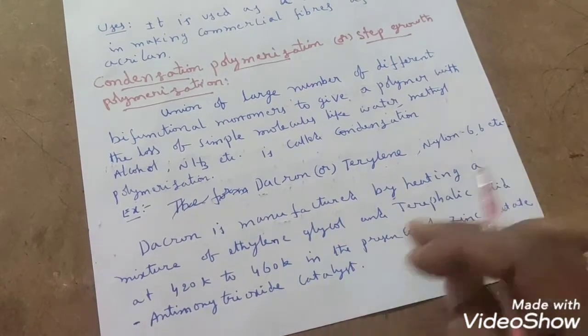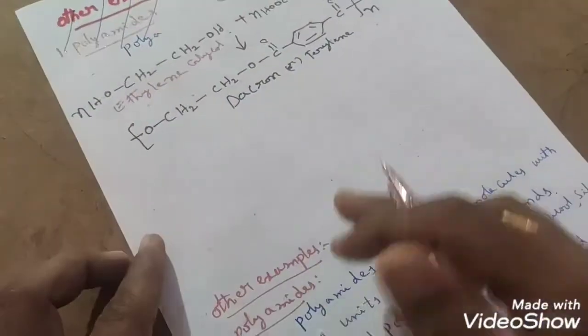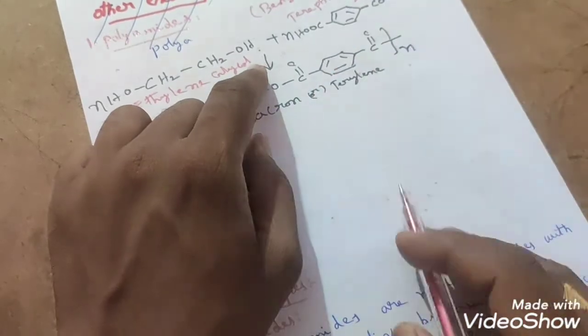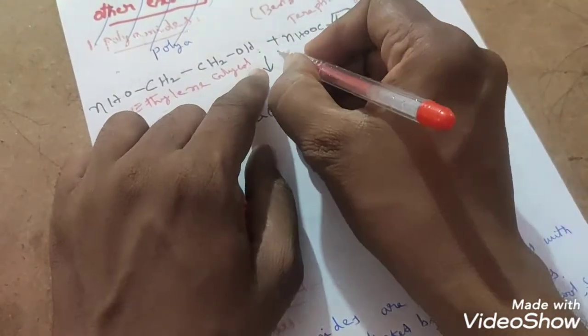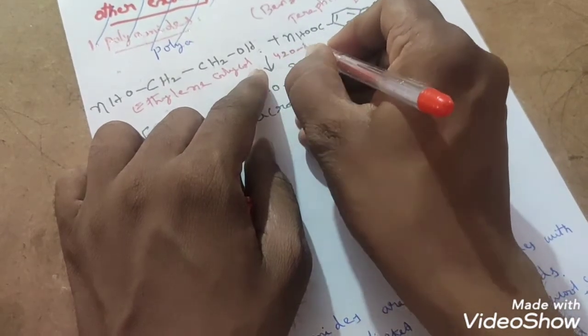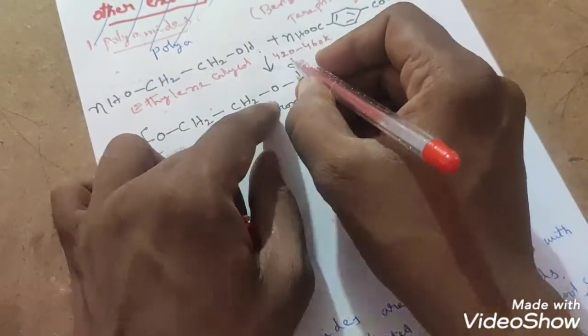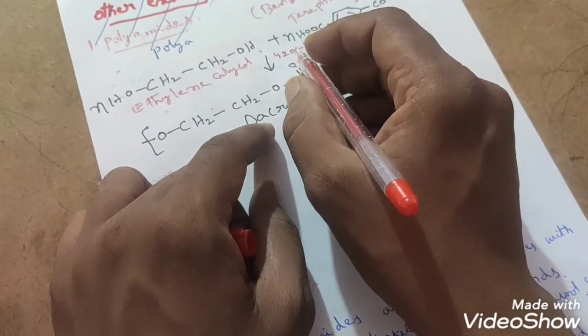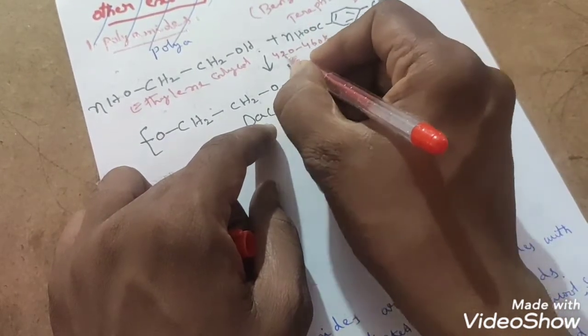Zinc acetate and antimony trioxide, you have to mention on the arrow, students. Here I did not write it, but you can write 420 to 460 Kelvin and zinc acetate, antimony trioxide catalyst.